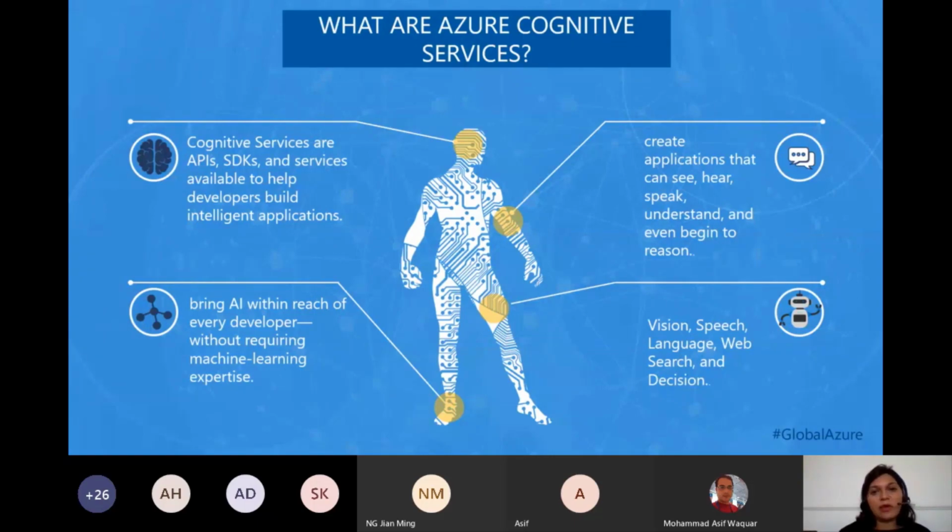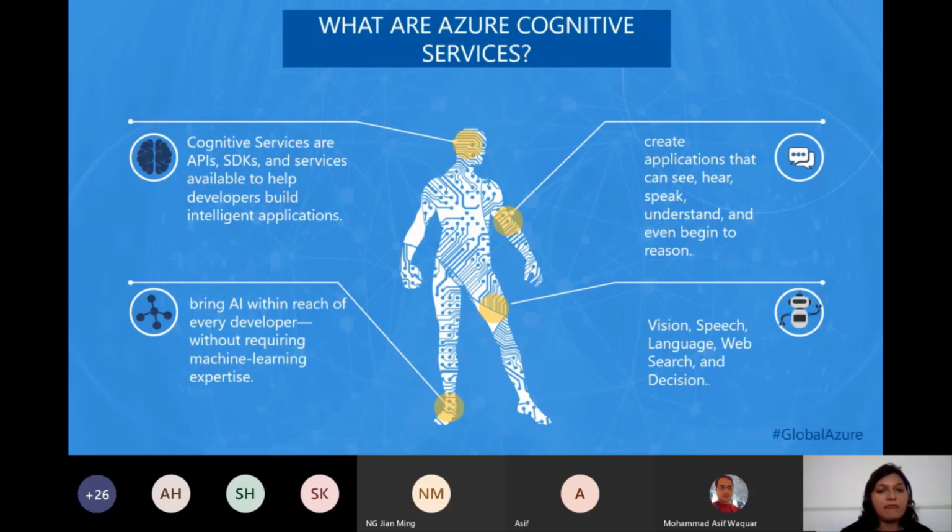This is what Cognitive Services essentially does. They provide you machine learning capabilities, they impart artificial intelligence capabilities, in the form of an API or a service, and you just need to know the programming language in which you're going to consume the API, and then build your application on top of it. So we are going to use Azure Cognitive Services for a lot of capabilities for hearing, seeing, speaking, understanding, and even logical reasoning. You have a lot of services for that, which are vision, speech, language,